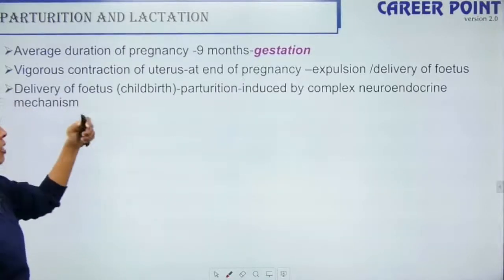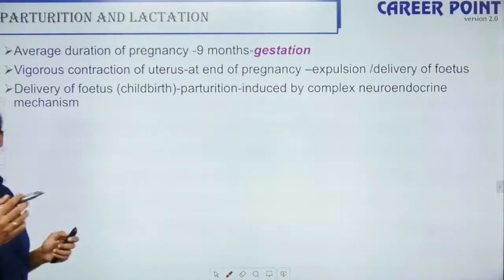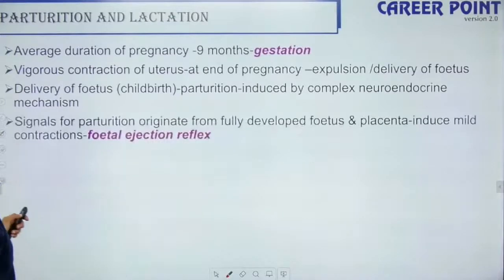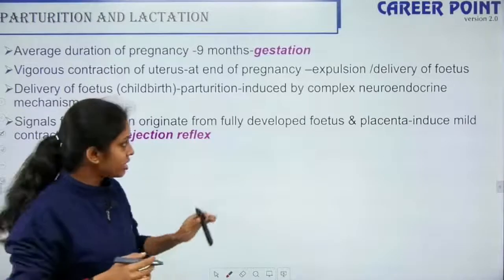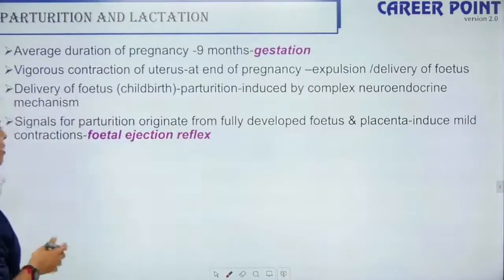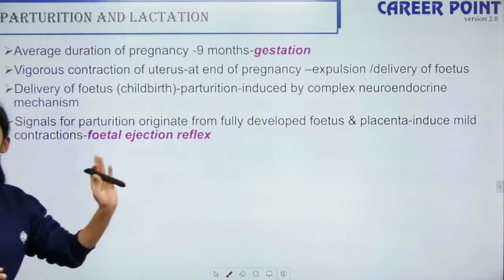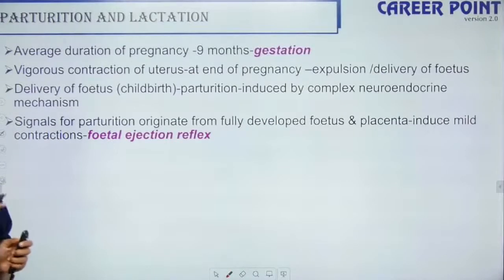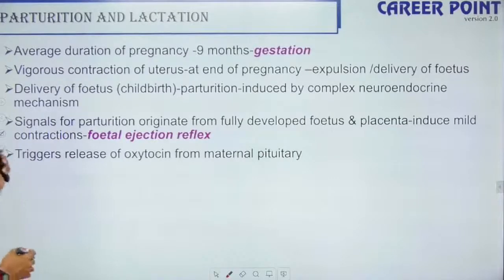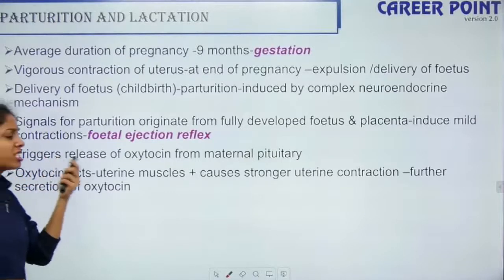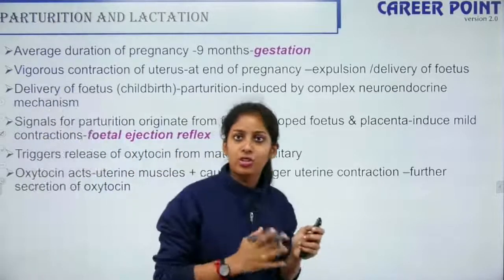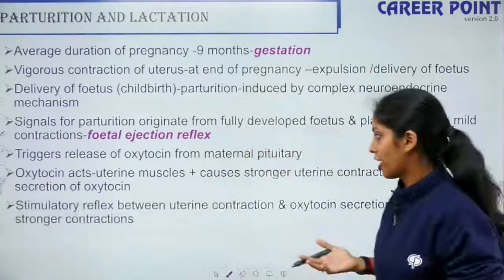So delivery of the baby is induced by a complex neuroendocrine mechanism. The signal is initiated by the fetus and the placenta. They induce mild contractions, which cause the release of oxytocin, so that vigorous contraction happens. This is called the fetal ejection reflex. This triggers the release of oxytocin from the maternal pituitary. Oxytocin acts on the muscles and allows contraction. The more the oxytocin, the more the contraction, right?